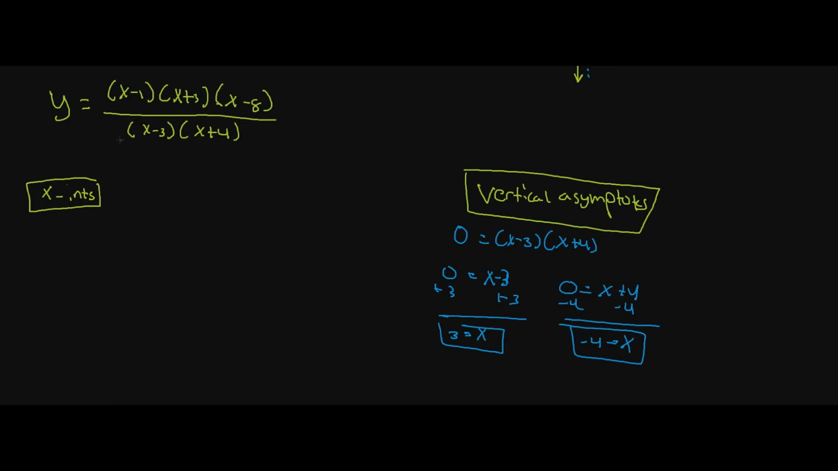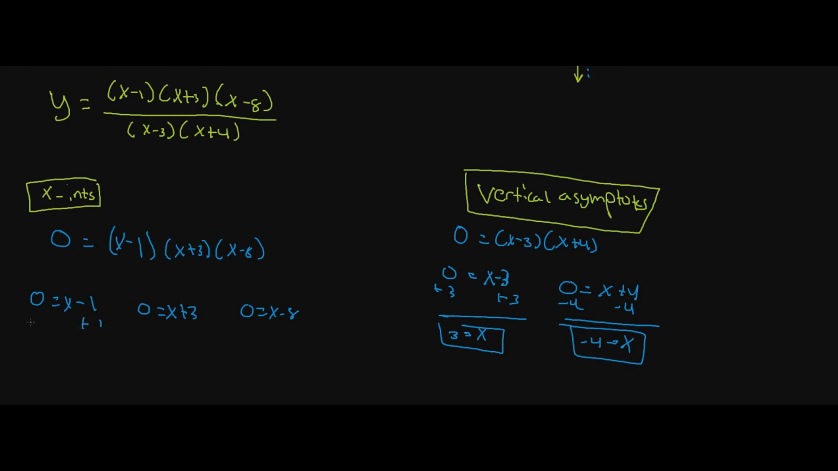Okay, over here are the x-intercepts. So again, we just focus on the numerator. So we're going to get 0 is equal to (x minus 1), put some parentheses around there, (x plus 3) and (x minus 8). And we just focus on the numerator, right? We don't need to focus on the bottom. And we just say each one individually equal to 0: x minus 1, x plus 3, and x minus 8.